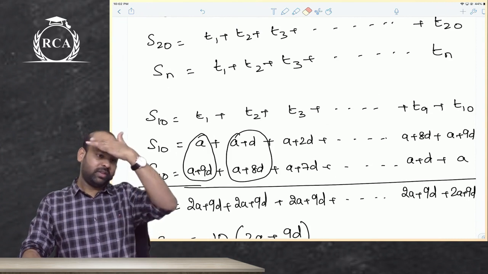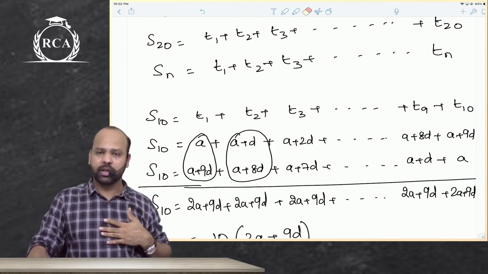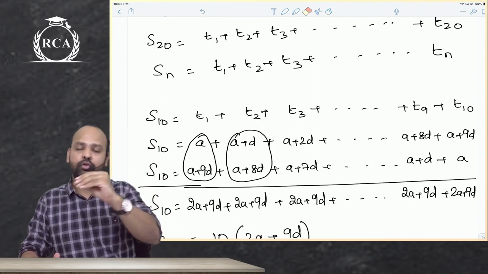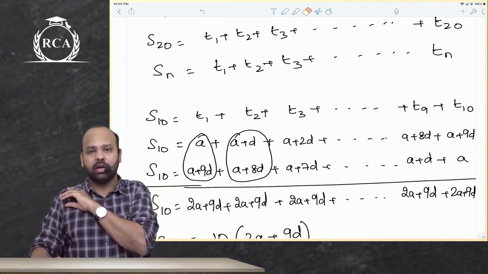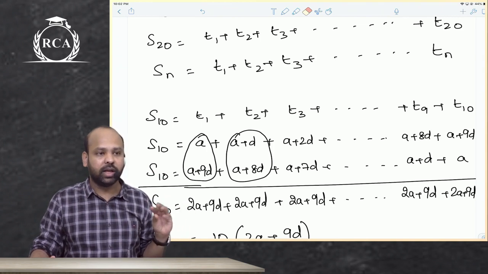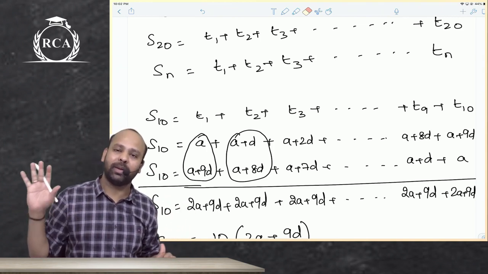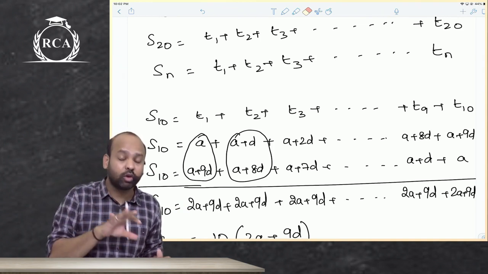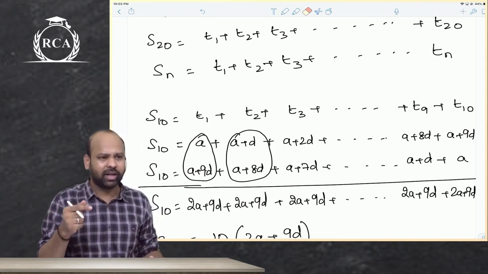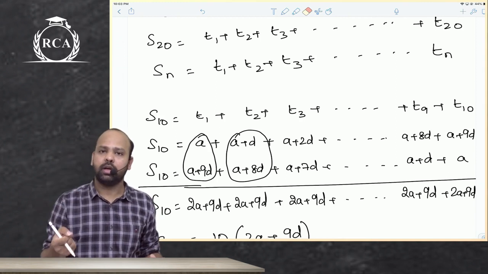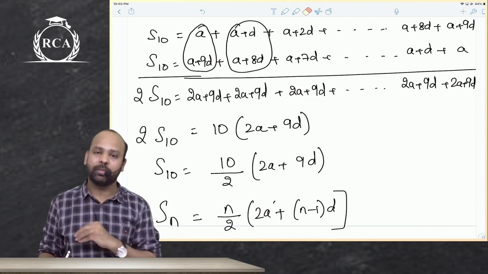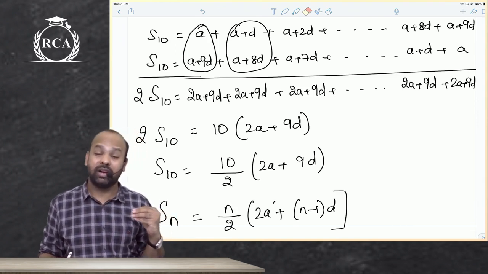Look guys, this derivation I will again give you time to copy. So when I'm writing S10, I'm writing T1, T2, T3, T4, so on till T10. T1 is a, T2 is a plus d, T3 is a plus 2d, so on till a plus 9d. I'm writing the same thing in a reverse order: a plus 9d, a plus 8d, and then I'm adding term by term. So I got 2a plus 9d, 2a plus 9d, 2a plus 9d. Obviously I will have 10 terms.